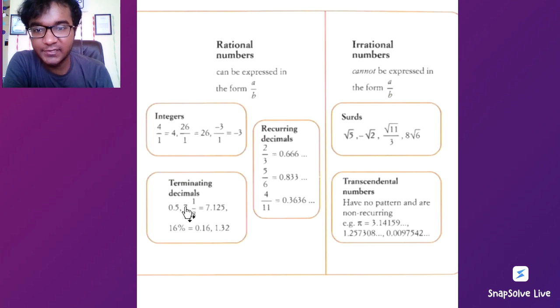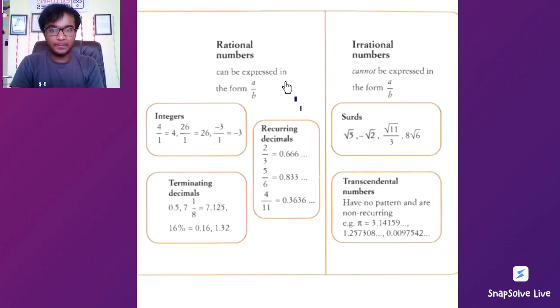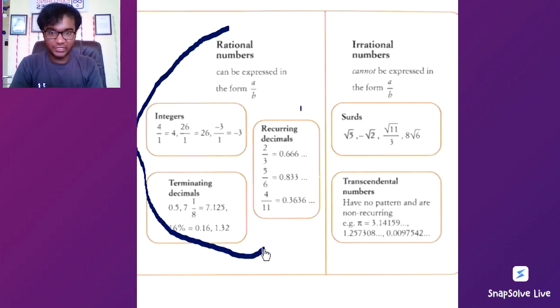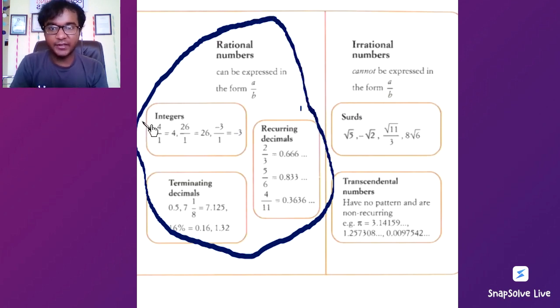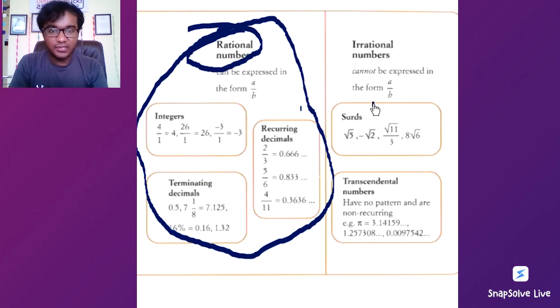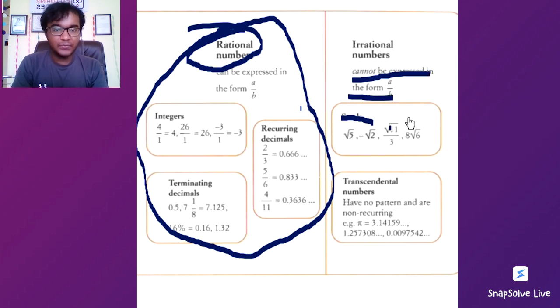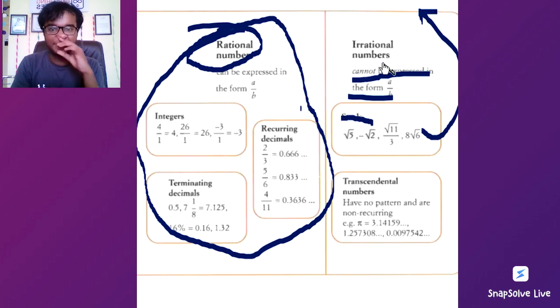Putting recurring decimals, terminating decimals and integers together, ये जो हमारा big box है, rationals. So integers, terminating decimals and recurring decimals are all rational numbers. The things which cannot be expressed in the form of p by q are things like the square root of 2, square root of 3, and things of these sorts.